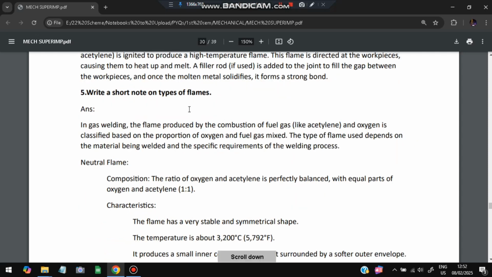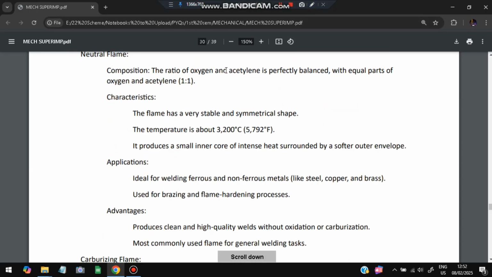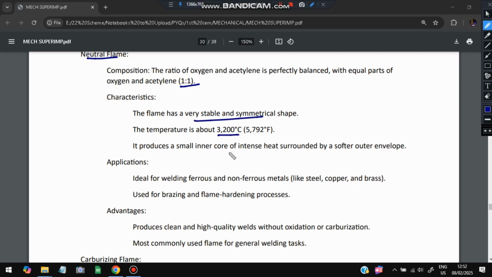Moving on to the next question: explain or write a short note on the types of flames. A few types of flames are there when we light a fire. The first type of flame is the neutral flame. Here the oxygen and acetylene ratio is 1:1. It is a very stable and symmetrical shape. Temperature is 3200 Celsius, with a small inner core of intense heat surrounded by a soft outer envelope.